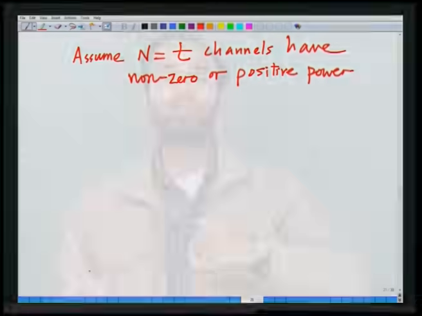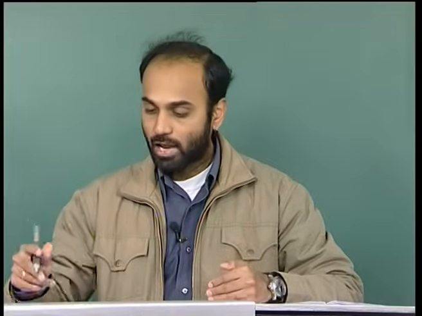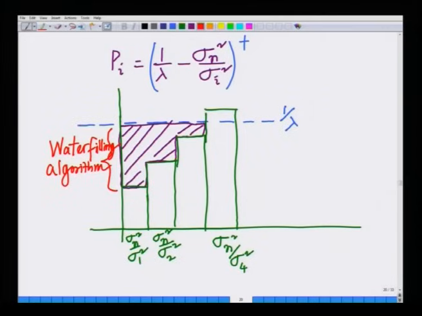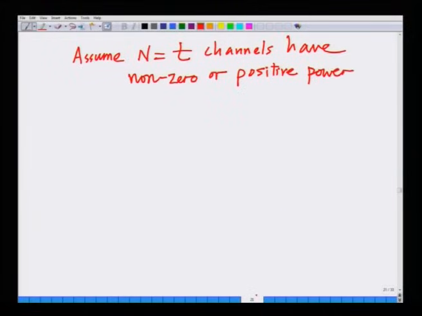We start with the assumption that 1 over lambda minus sigma n squared by sigma i squared is greater than 0 for all the channels. That is, we start with the assumption that 1 over lambda is greater than or equal to sigma n squared by sigma i squared for i equals 1, 2, up to n.